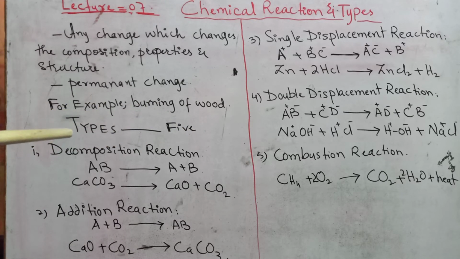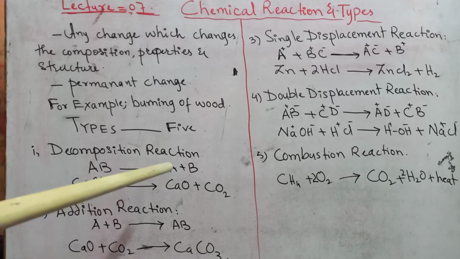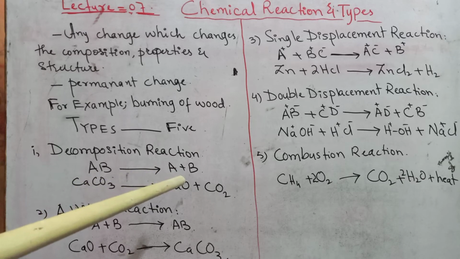However, we have 5 different types of the chemical reaction here in our course. Number 1 is the decomposition reaction. As the word suggests, decomposition means to break down. So in a decomposition reaction, one substance is chemically broken down into 2 or more products.